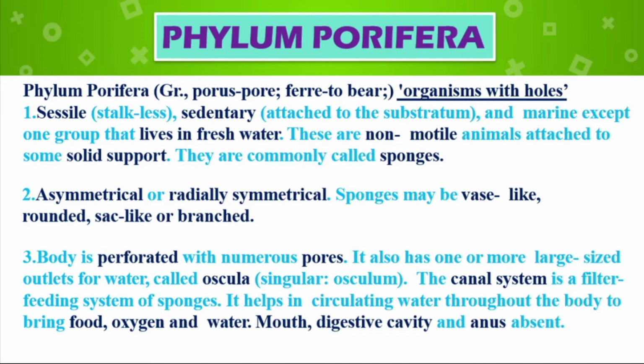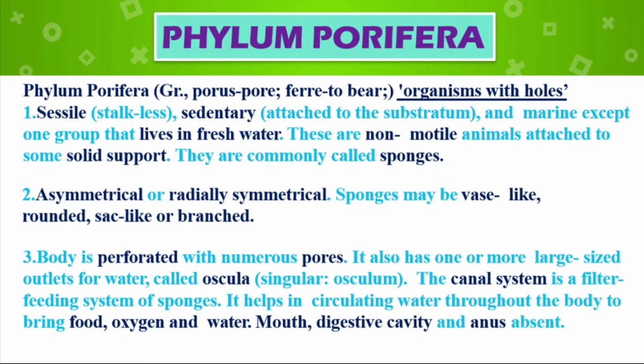Radially symmetrical means we can cut the body in any direction into equal pieces. Third, the body is perforated with numerous pores. It also has one or more large outlets for water. As I said, the body contains so many pores. The large outlet through which water goes out is called the osculum, plural oscula. The canal system is the filter feeding system of sponges.